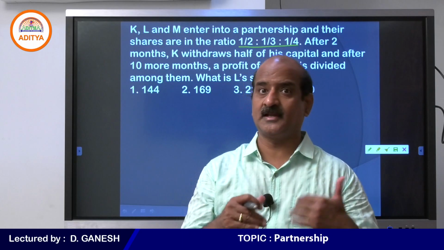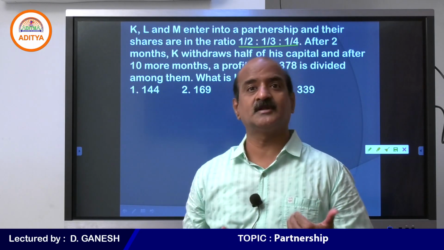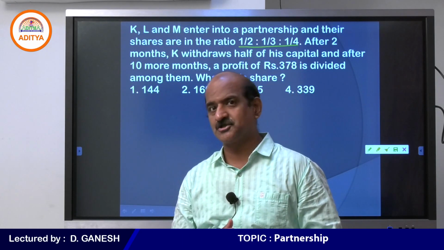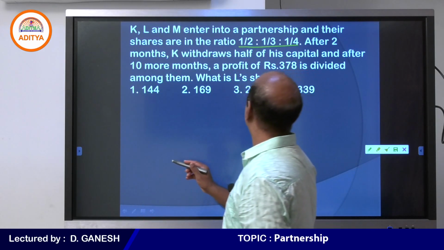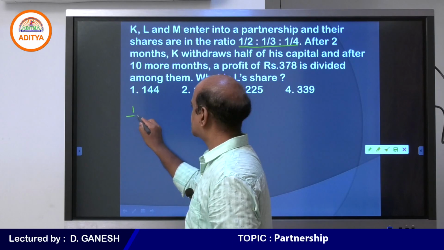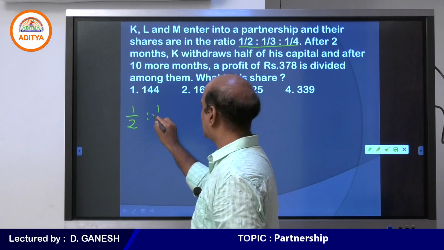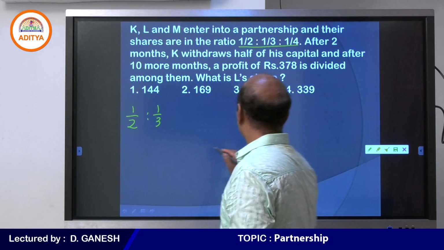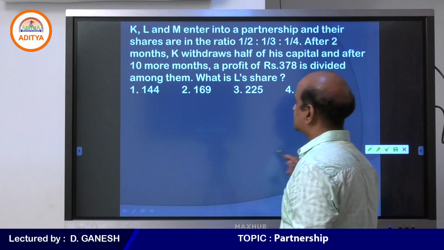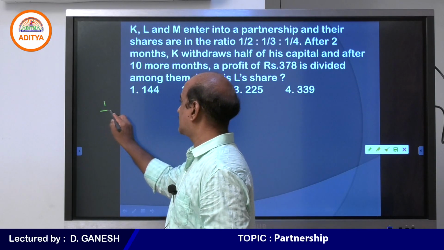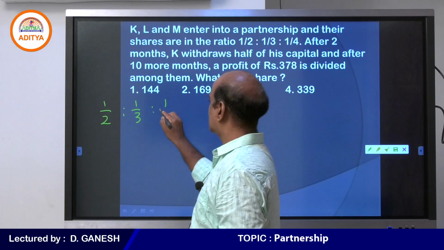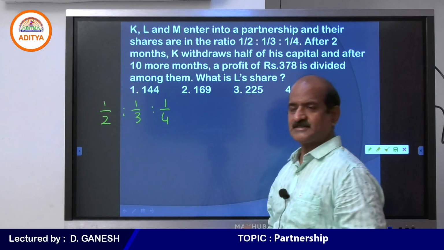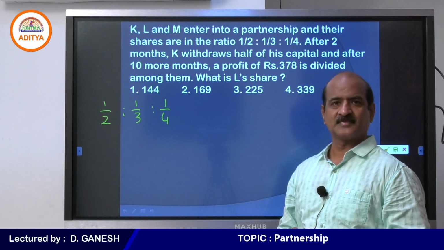If your ratio is in fractions, it is our responsibility to see that it is converted into numbers. We should not settle with 1/2, 1/3 and 1/4. This is the ratio of their investment.